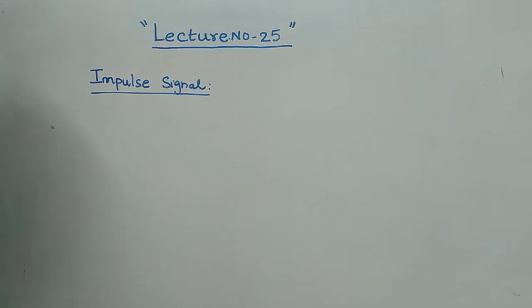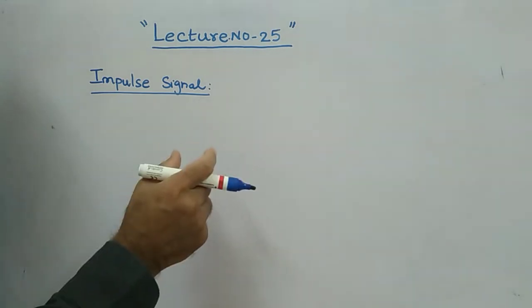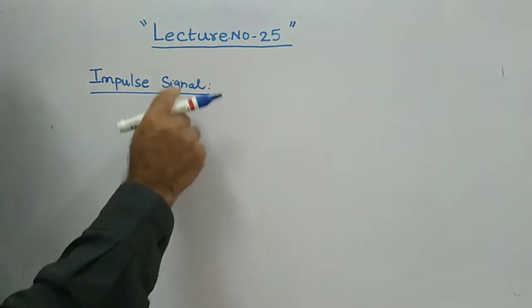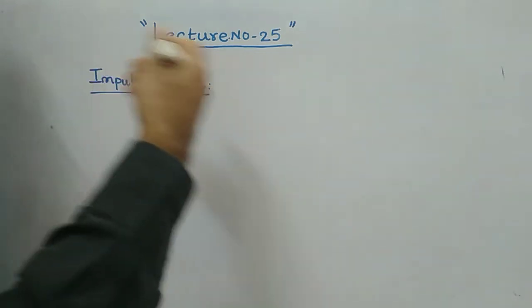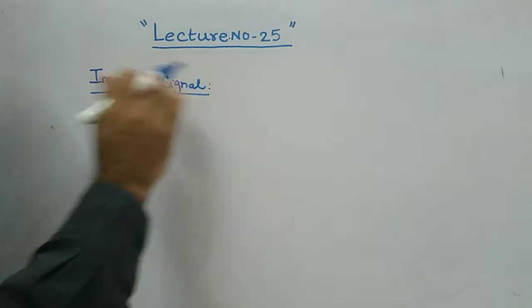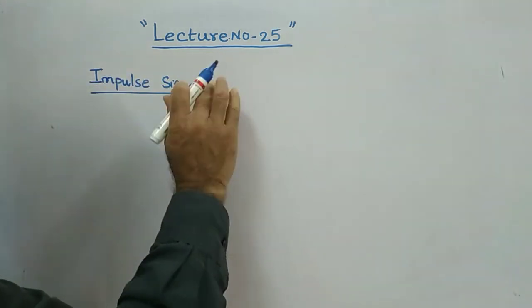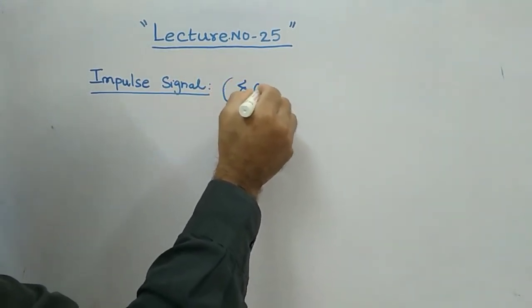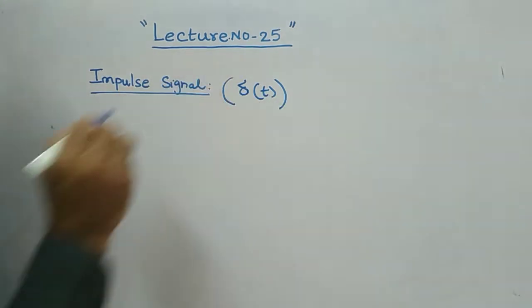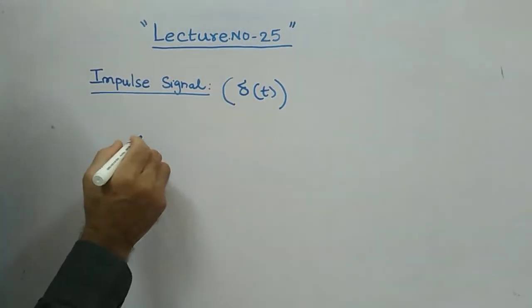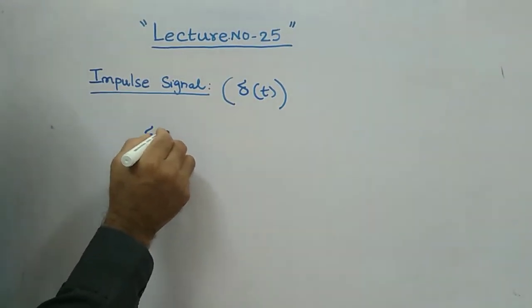What is impulse? Impulse is defined as: it has infinite magnitude at time t equal to 0, and it has 0 value at all other values of time. That is the definition of the impulse signal. Mathematically, the impulse signal can be represented by the letter delta of t. Remember that. So the impulse signal can be denoted by delta of t.